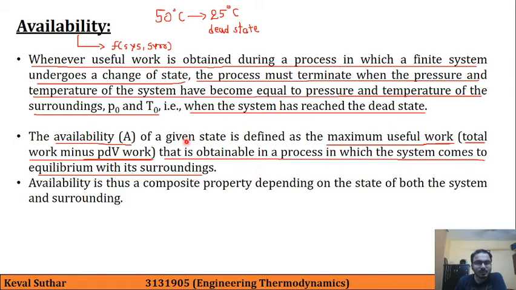Availability of a given state is defined as the maximum useful work, that is total work minus PdV work, that is obtainable in a process in which the system comes to equilibrium with its surroundings. So this is the property which depends on the system as well as the surroundings.